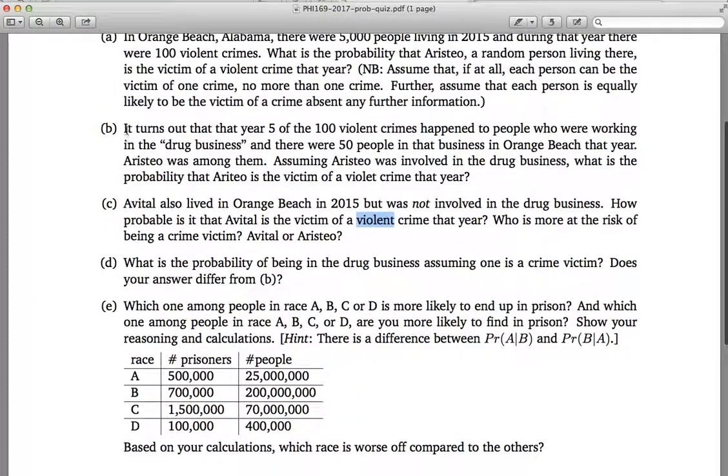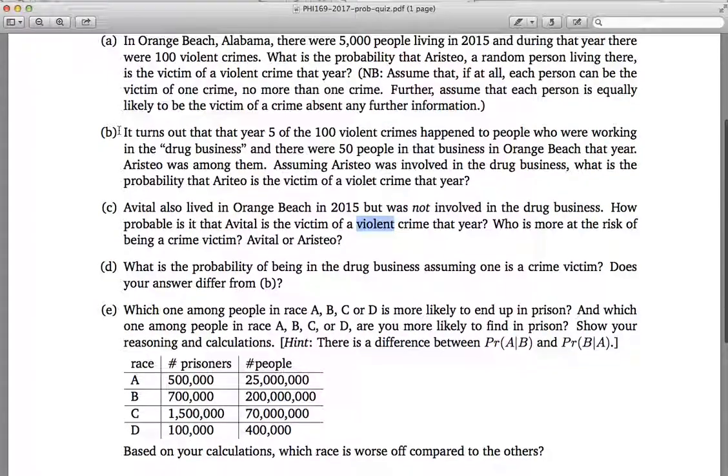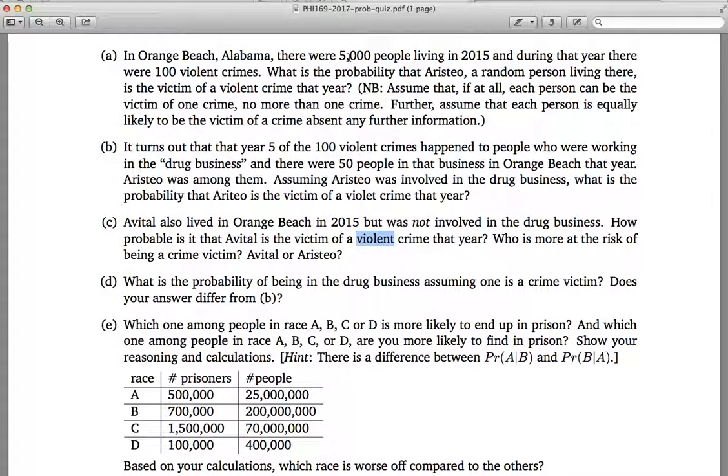So question B is, it turns out that here, that 5 out of the 100 violent crimes happened to people who were working in the drug business, so to speak. And there were 50 people in that business in Orange Beach that year. So we are in the same situation. We are in Orange Beach, Alabama. There are 5,000 people living there. It's 2015. There were 100 violent crimes.